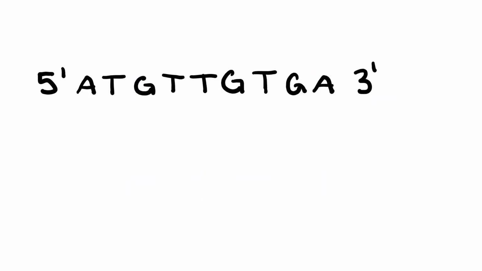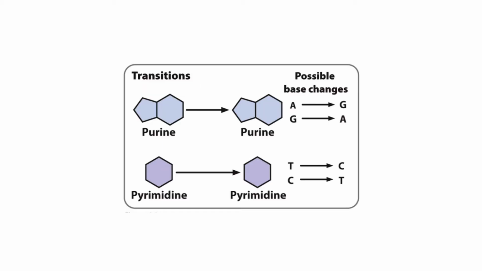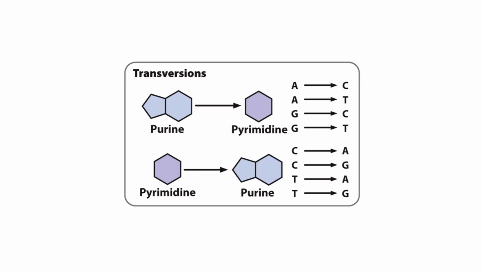A point mutation is the result of a substitution of one base for another. And there are two types of point mutations. Transitions happen when a purine is substituted for another purine, or a pyrimidine is substituted for another pyrimidine. Transversions occur when a purine becomes a pyrimidine, or vice versa.